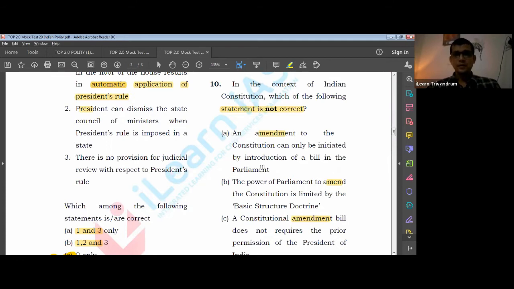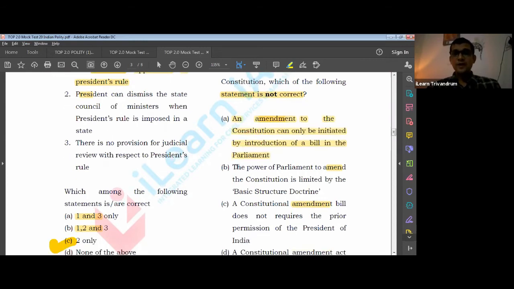Okay. The power of parliament to amend the constitution is limited by a doctrine, that is the basic structure doctrine. Is that right? Yes. The power is limited by the basic structure doctrine. What does it say? It says that we can amend the constitution provided the basic structure of the whole constitution remains untouched. And when did this come up? In 1973, in which case? The Kesavananda Bharati case.